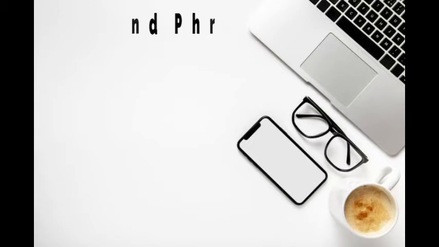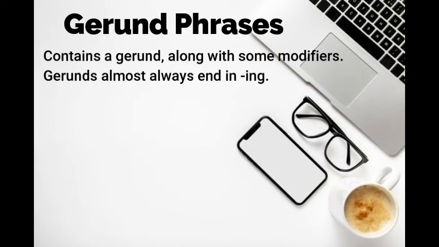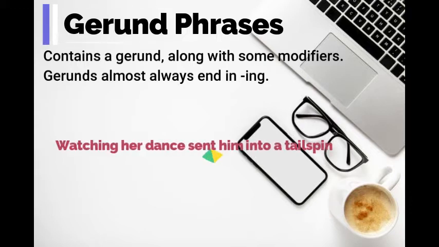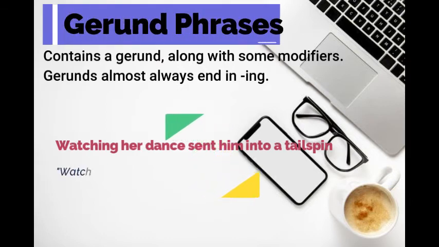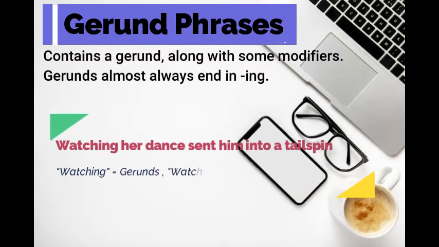Gerund phrases. A gerund phrase contains a gerund, or a verbal acting as a noun, along with some modifiers. Remember, gerunds almost always end in -ing. For example, watching her dance sent him into a tailspin. In this example, you probably spotted the gerund watching. It has that telltale -ing ending. Since it's a gerund, it's a verbal acting as a noun. More specifically, it's the subject of the sentence.